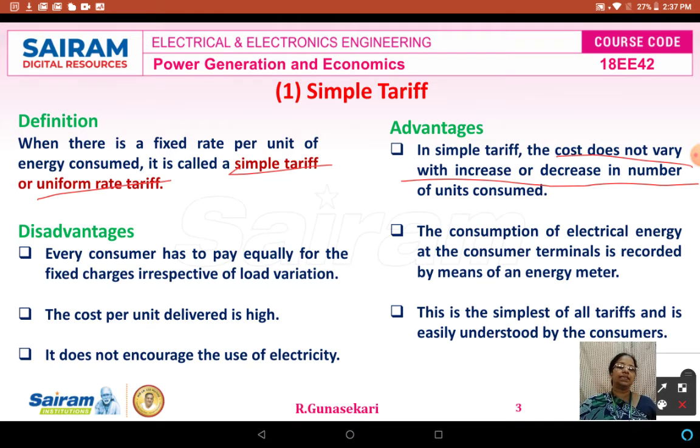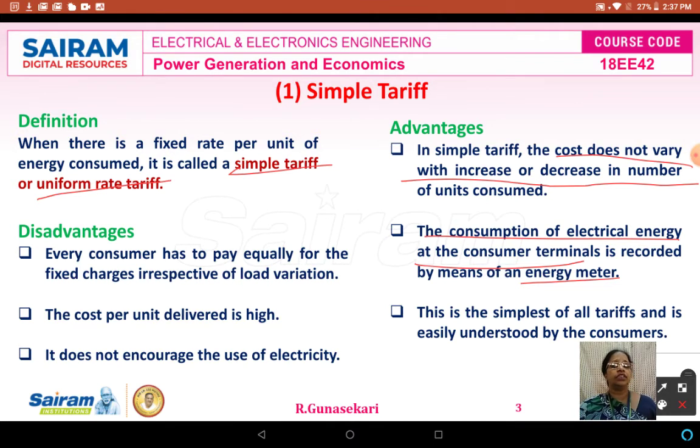The second one is that the consumption of electrical energy at the consumer terminal is recorded by means of an energy meter. For example, in domestic service, the energy meter is used to measure the energy consumption, similarly for industrial and everything else.